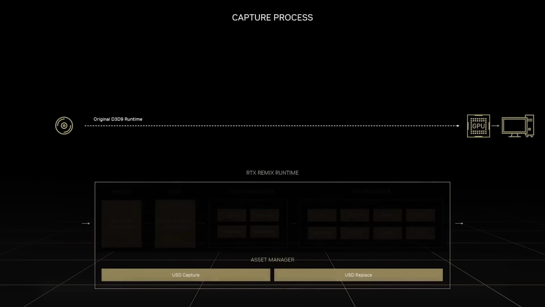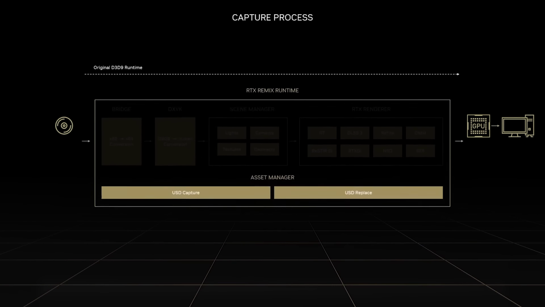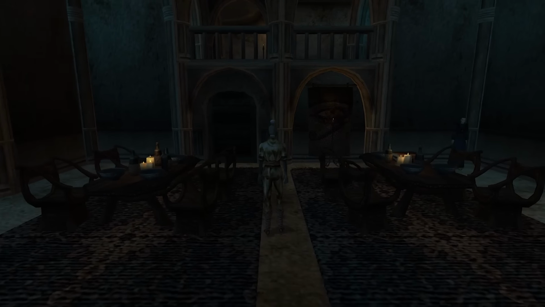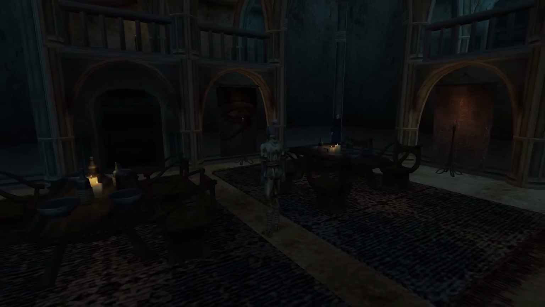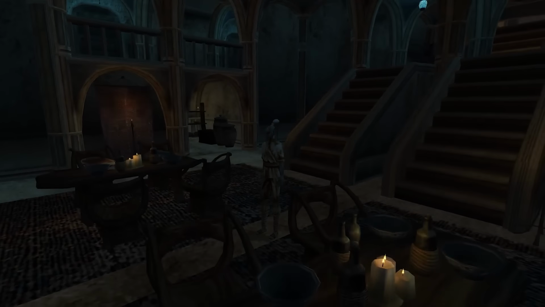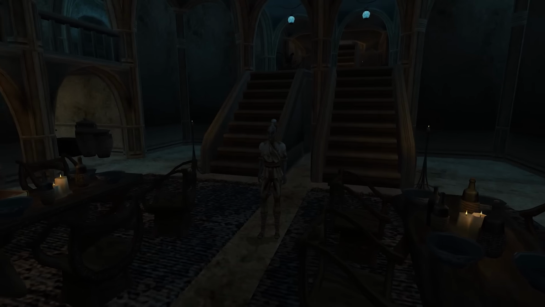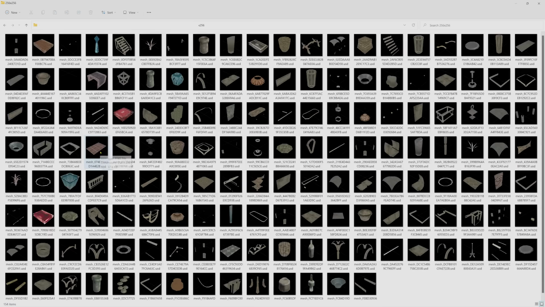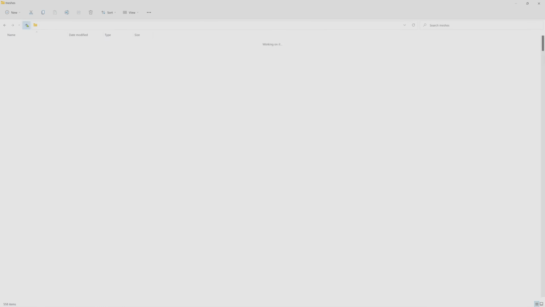The journey starts with a powerful capture tool included in the Remix Runtime. When Morrowind detects the presence of Remix, it will utilize it as its primary renderer rather than the original game's. By intercepting the rendering process like this, Remix can see the game world. All I have to do now is press the capture button in-game and the Remix Runtime will take a snapshot of everything around me, including the textures, geometry and lights, and convert those into the Universal Scene Description format, or USD for short. USD is an industry-standard 3D file format that can easily be imported into the Remix application.